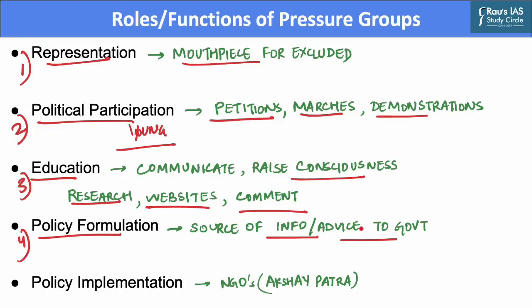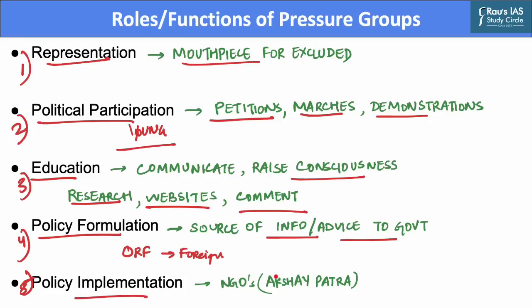Many pressure groups are therefore regularly consulted in the process of policy formulation, while government policy increasingly is being developed through these policy networks. An example of such a group is the Observer Research Foundation, or the ORF, which works on policy issues primarily related to foreign affairs.